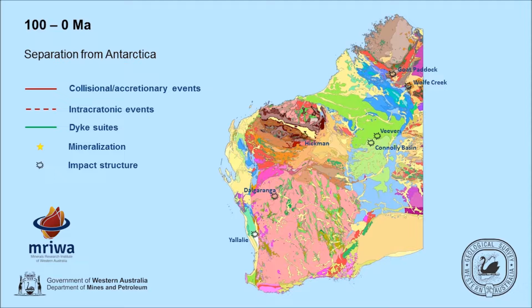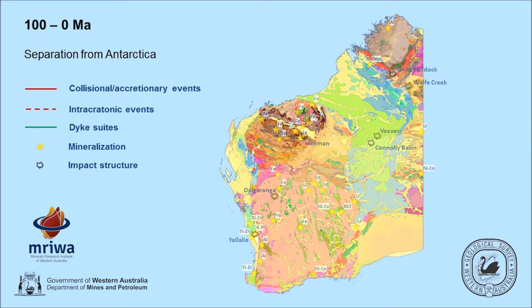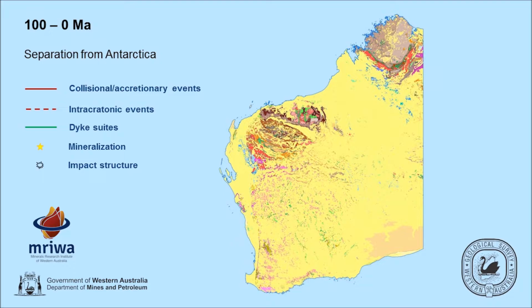The most recent and extensive mineral system in the state is associated with Australia's separation from Antarctica and its subsequent northward drift. This results in deep tropical weathering and supergene enrichment of a wide variety of mineral commodities such as iron, gold, nickel, aluminium and uranium. The resulting regolith layer now obscures the bulk of the bedrock geology of the state.